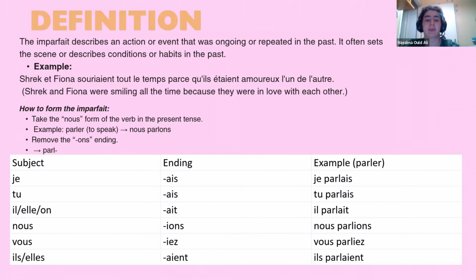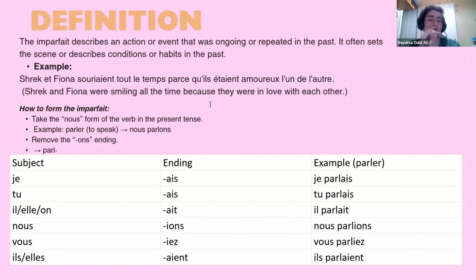Tu parlais. Il, elle parlait. Nous parlions. Vous parliez. Ils, elles parlaient. So let's check.